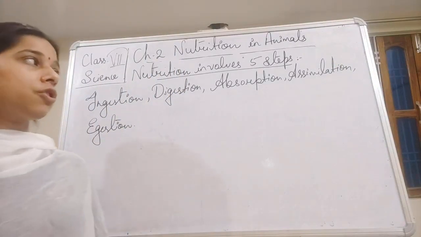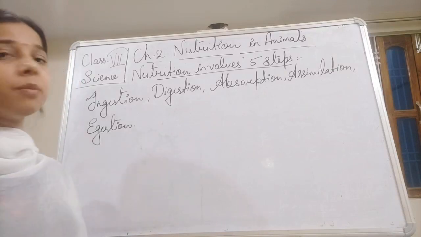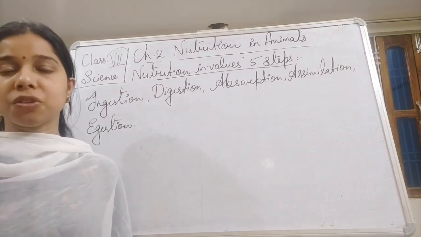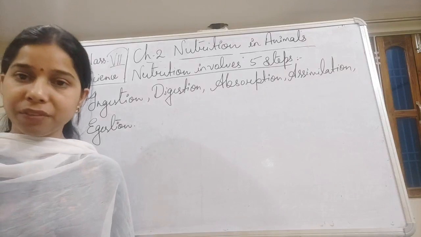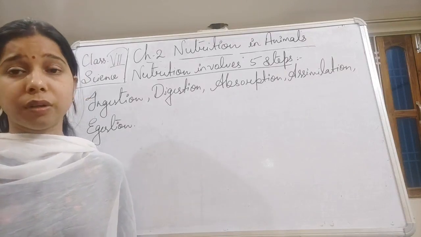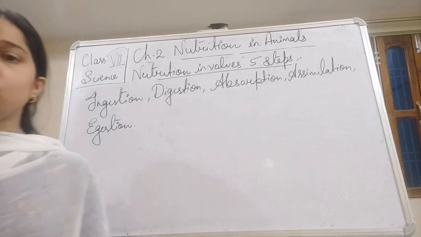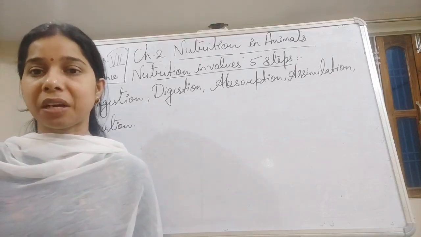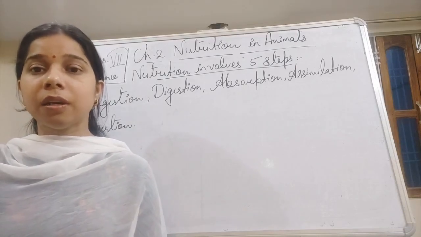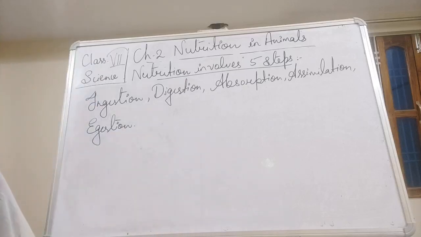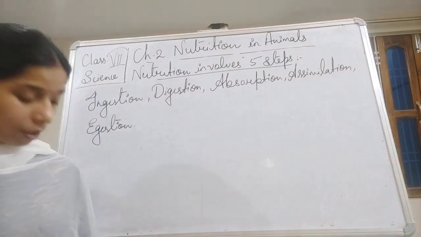Ingestion, digestion, absorption, assimilation and egestion, these are the 5 steps included in nutrition in animals. Now let us see how we can define all these 5 steps that occur in animals, in the human being.